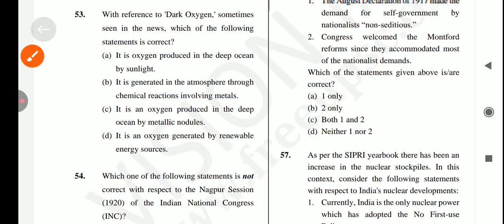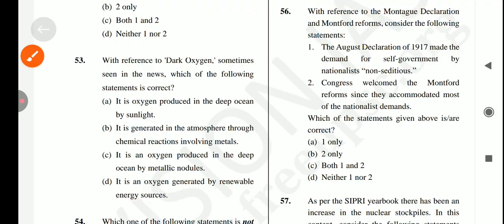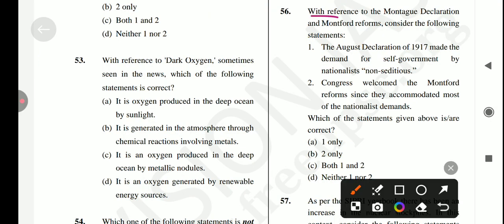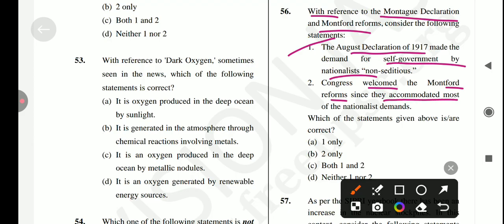Let's come to the next question, which is: with reference to the Montagu Declaration and Montford Reform, consider the following statements. First statement is, the August Declaration of 1917 made the demand for self-government by the nationalist more concrete. Is it true? Yes, it's a correct statement. Next is, the Congress welcomed the Montford reform since they accommodated most of the nationalist demands.